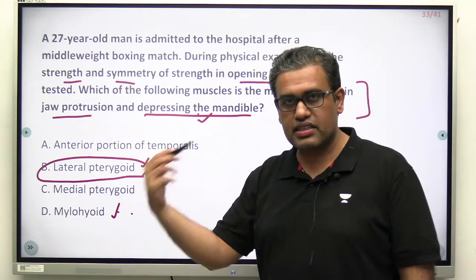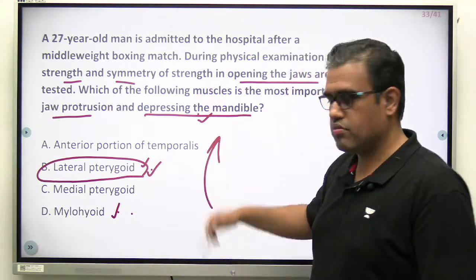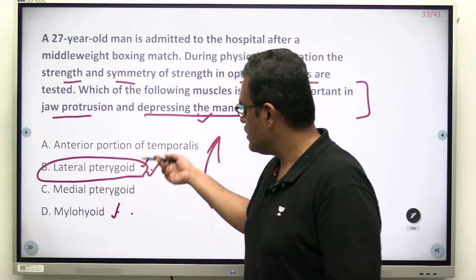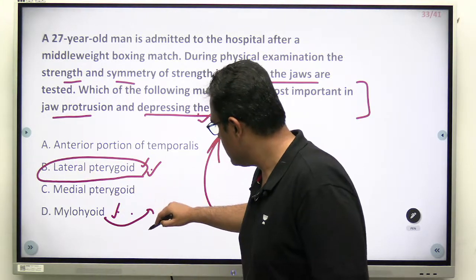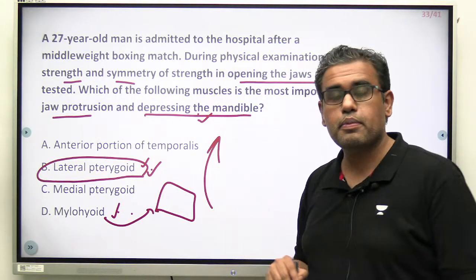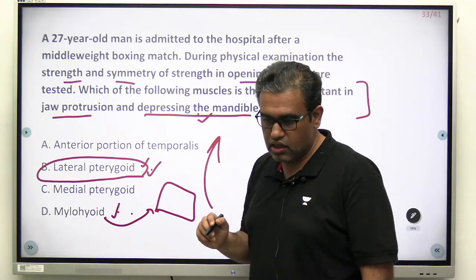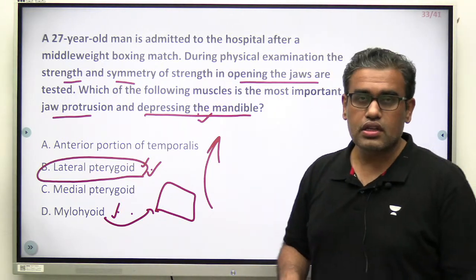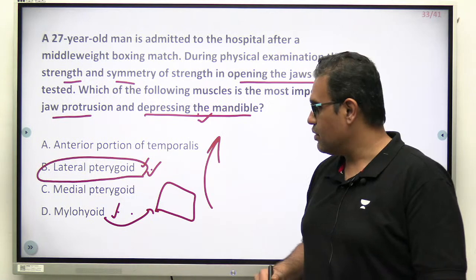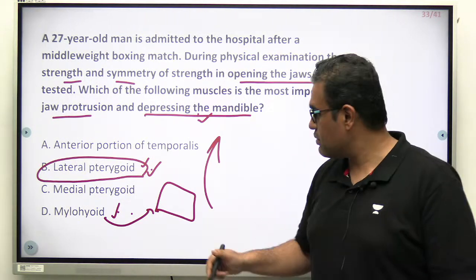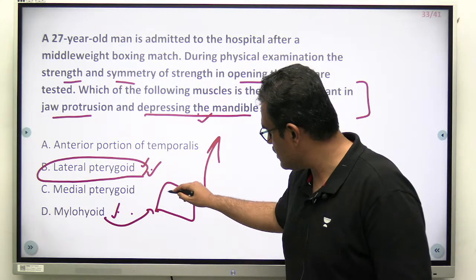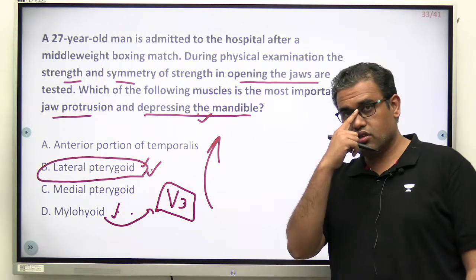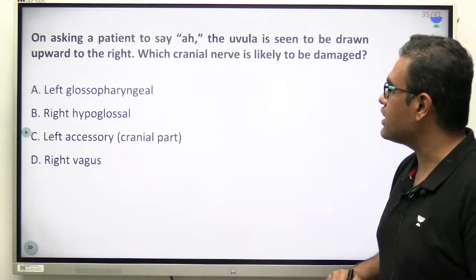Temporalis, medial pterygoid or masseter, they all will close the jaw. Remember this? Fine? Let me ask you, what is the nerve supply of mylohyoid? Answer me. Which cranial nerve supplies the mylohyoid muscle? Think and answer. 1, 2, 3, 4, 5, 6, 7, 8, 9, 10, 11, 12. Okay, all the options are there. Nerve to mylohyoid is a branch of, I'm waiting for the answer. Let us see if you write this in the comment box. Yes, fifth, V3, mandibular division of the trigeminal nerve. Fine, let's move to the next one.